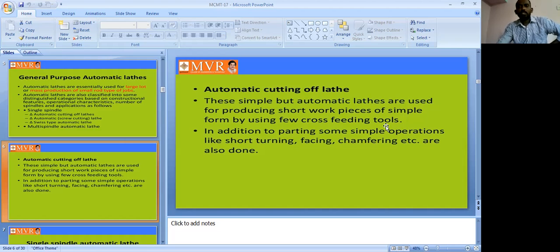So short work pieces are machined in a simple form by using a few cross feeding tools, and we can manufacture very short work pieces.